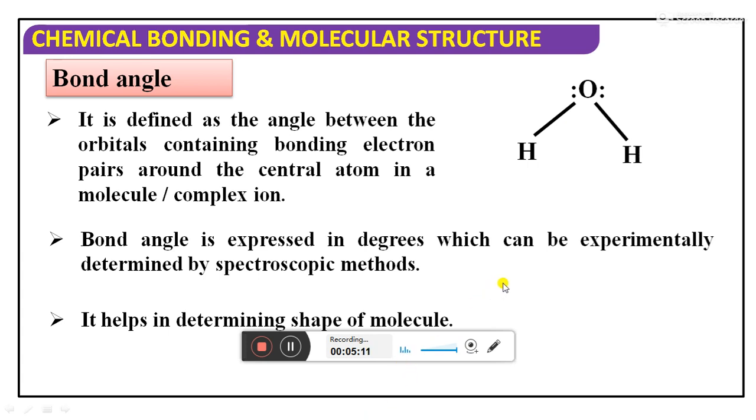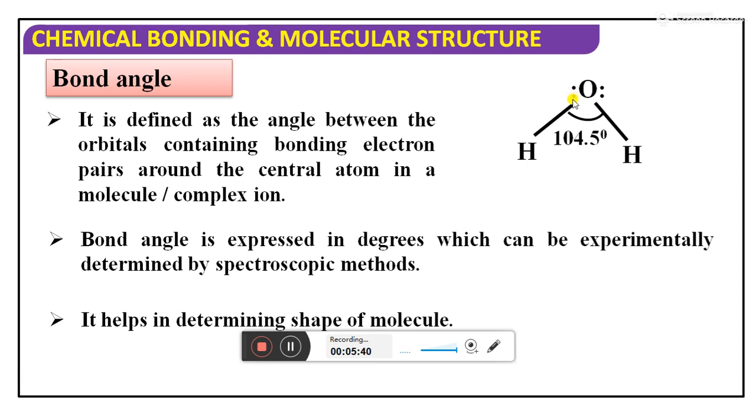You can see very clearly what happened there. The bond angle is 104 degrees. Look at here. Always bond angle is measured in degrees and minutes also. You see, the bond angle of any molecule depends upon the number of lone pairs of electrons only. This lone pair of electrons will decide the bond angle only.